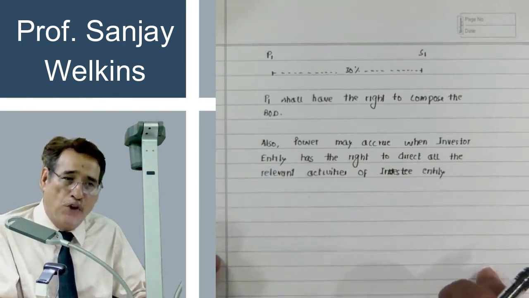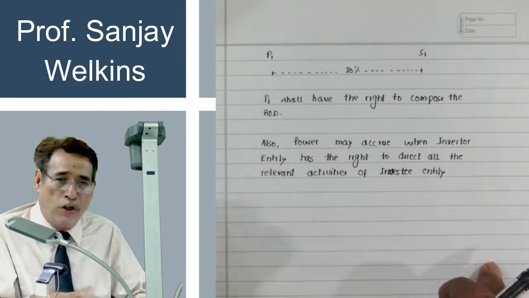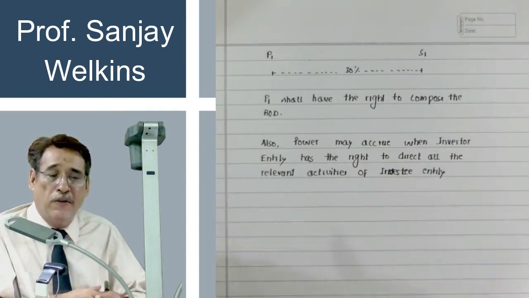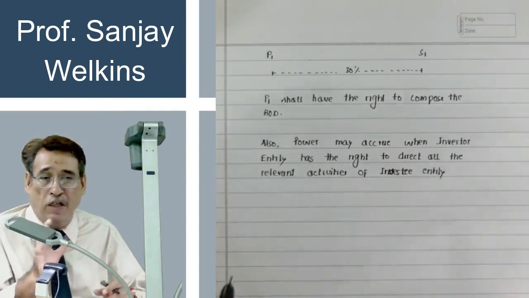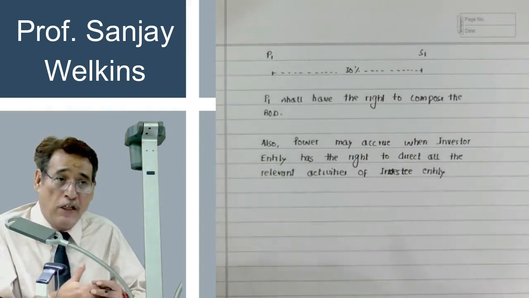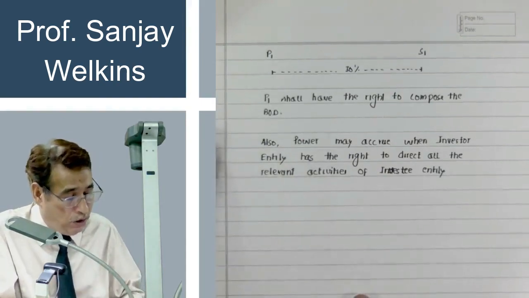Even if you have a joint venture, correct? That means the other entity is your joint venture, not your subsidiary. Even in that case, you will have to prepare the consolidated financial statement. But in that case, the consolidated financial statement will be prepared in the light of Ind AS 28 and not in the light of Ind AS 110. Is it clear to you or not?